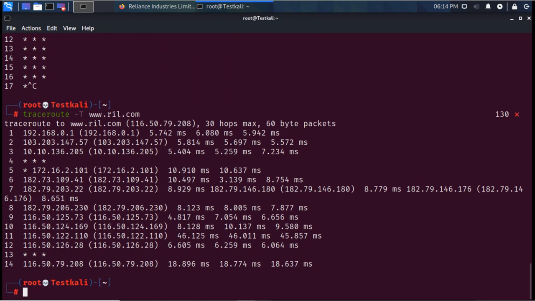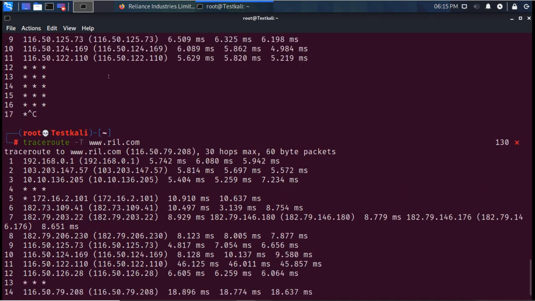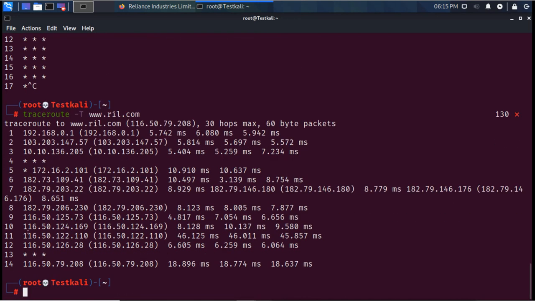Now what I see here, after the 11th hop, it passes the next hop, which is the 12th hop, and after that it reaches the destination machine. Now it has reached the destination machine, we can verify the IP of the destination machine, and this is the IP of that destination machine. Why? Because it is sending the TCP SYN packet.